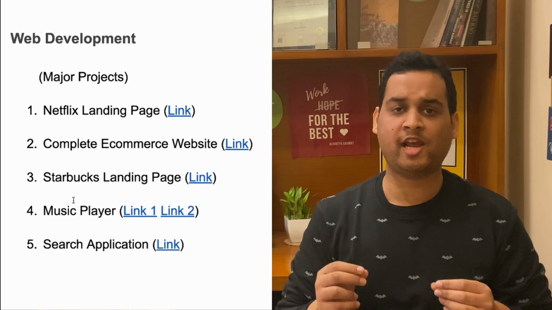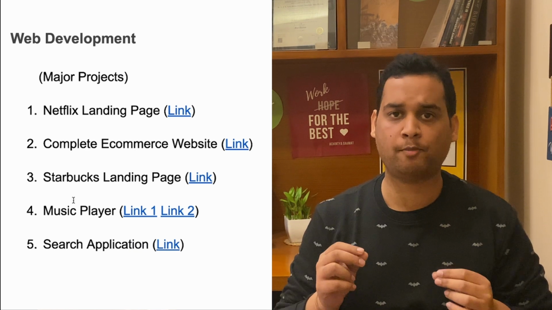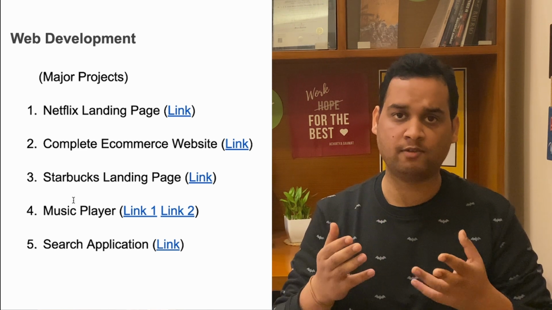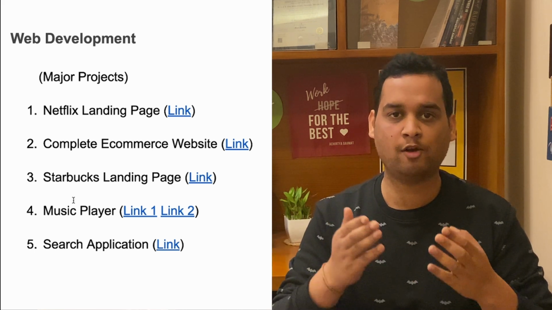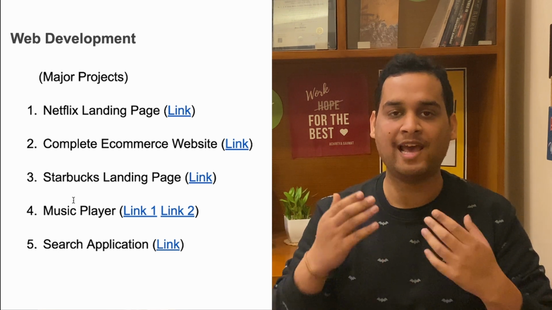Next we talk about project ideas for web development. Here we will be talking 21 project ideas, 10 will be major projects. First project you can make is Netflix landing page. You can create a front-end website, a complete replica of Netflix page. The complete tutorial is given on the link. You can find the link to this document in the description and you can make the tutorial as it is.